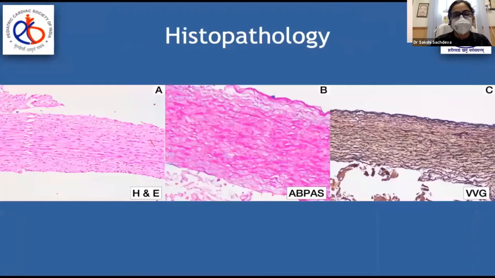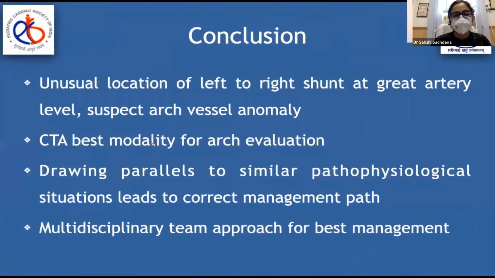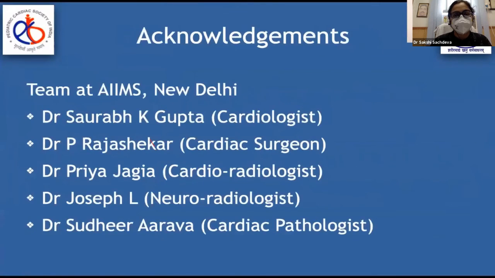The histopathological features of the tissue obtained from the base of the isolated carotid artery in our patient had features of elastic artery, clearing that the PDA doesn't mediate the connection between the pulmonary artery and the carotid artery. To conclude, unusual location of a left to right shunt at great artery level should lead to suspicion of an arch vessel abnormality. CT is the best modality to evaluate arch. Drawing parallels to similar physiological situations leads to correct management pathway, and team approach is always best for patient management in such complex scenarios. Thank you.